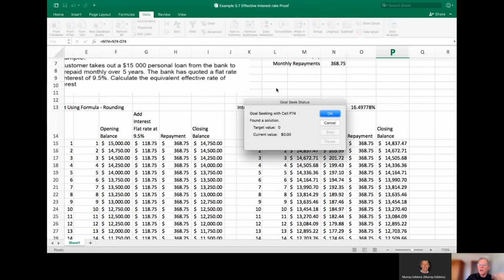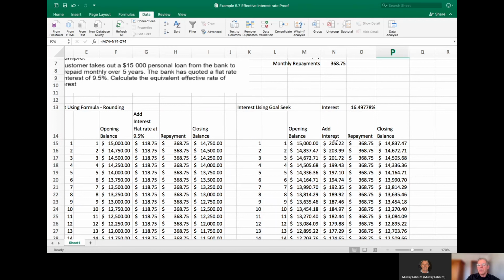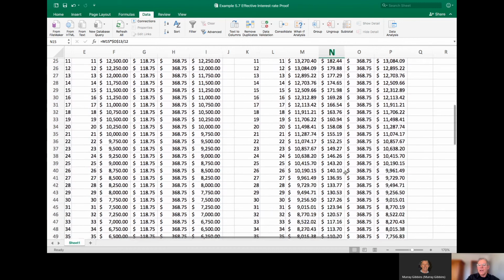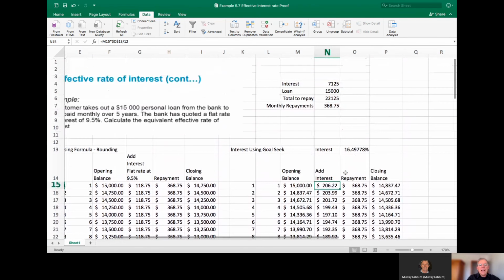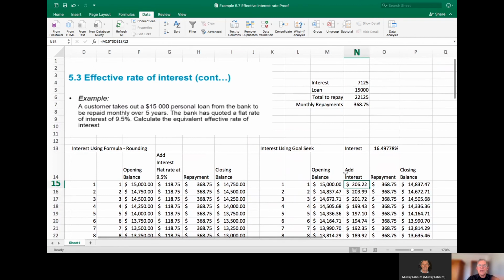Bam. Did you see it looping? It's going through, trying to find a solution. And it finds, yeah, look, the real answer is 16.49. And when we start using 16.49, we go down the bottom. Of course, it's perfectly paid off. So that estimate of the effective rate of interest is really only an estimate, but it's pretty close. We know it's definitely not 9.5%. So we're a little bit out, but it gives us a bit of a hint, a bit of an idea as to what the real rate might be.